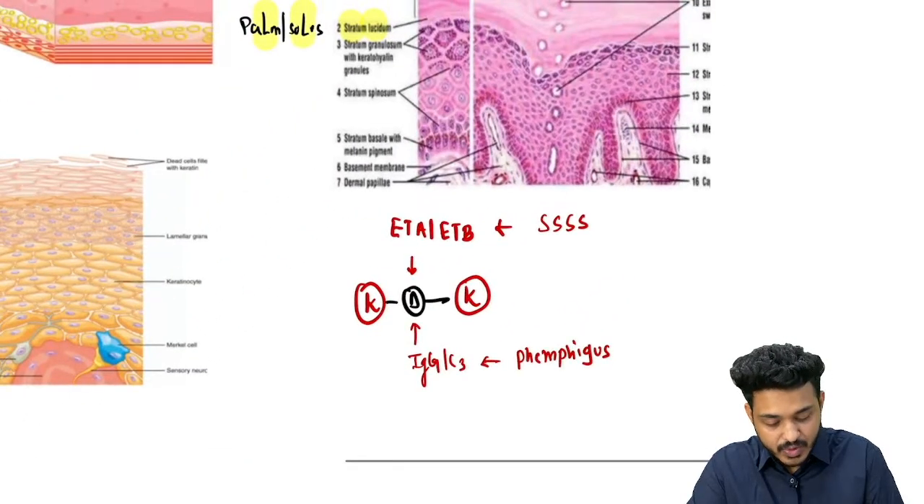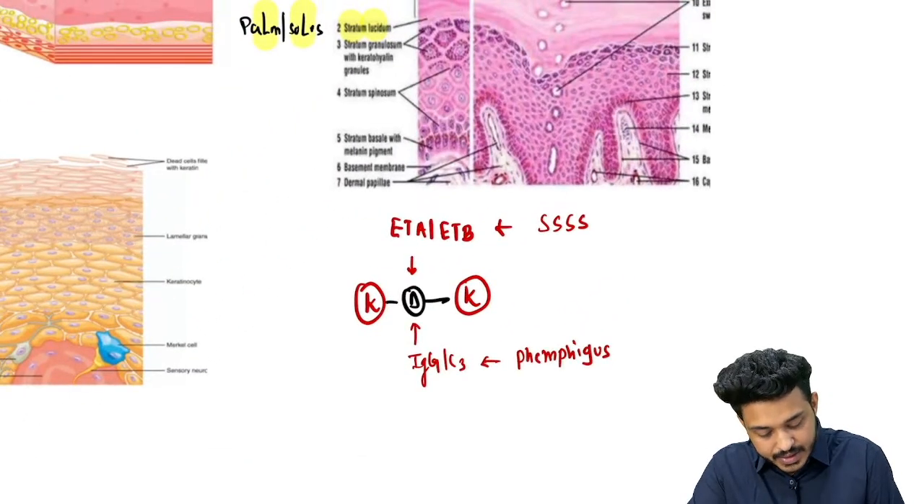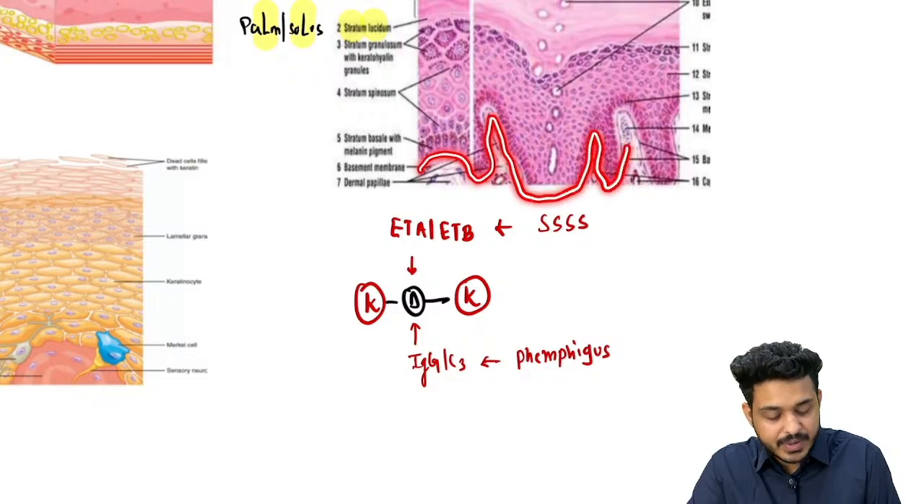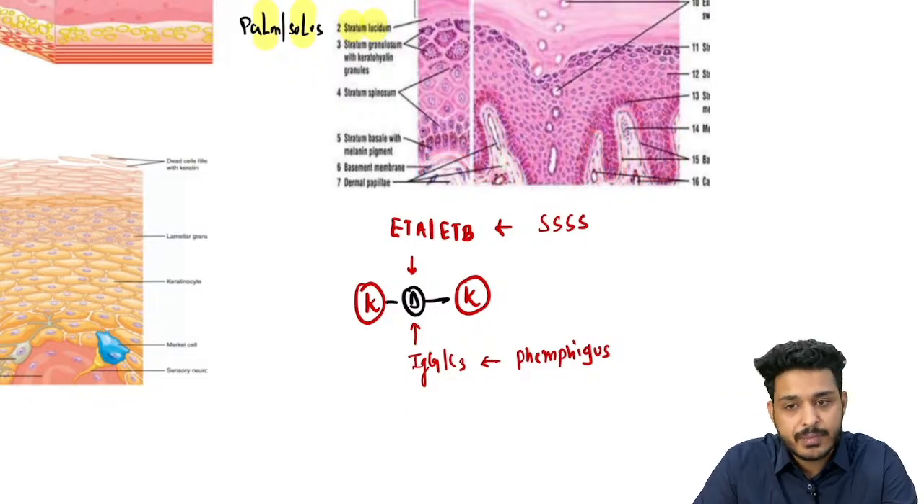So what is this dermoepidermal junction? Look here, right? This is going to be a junction between epidermis and dermis. This is known as dermoepidermal junction, right?